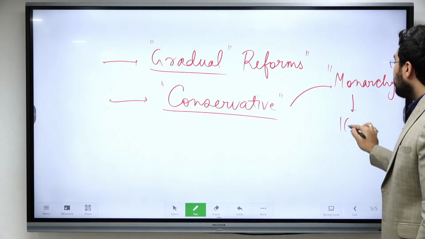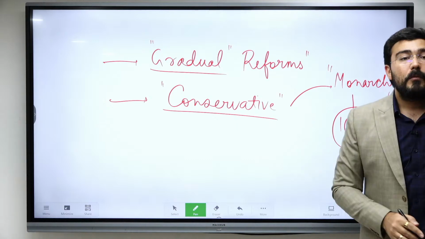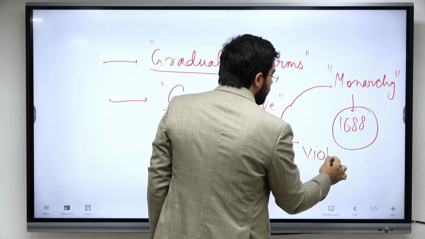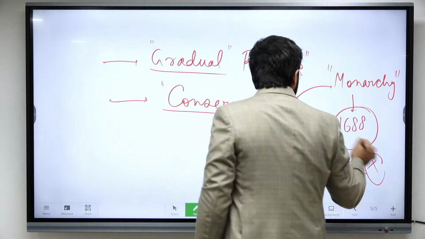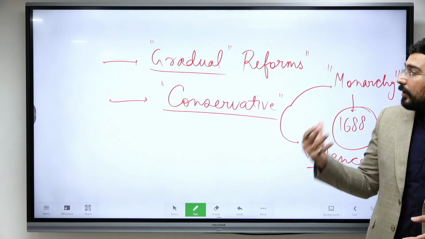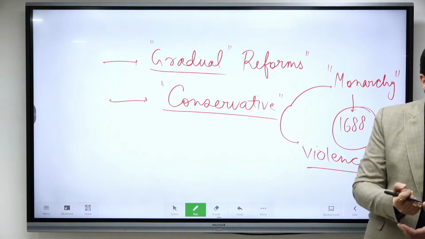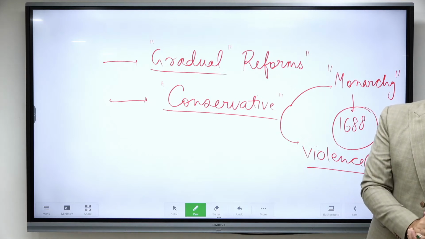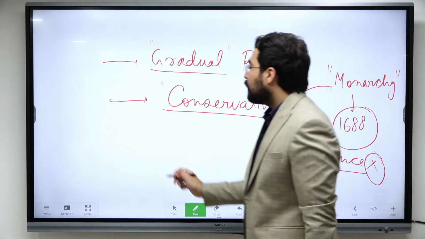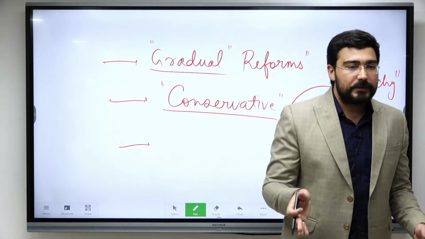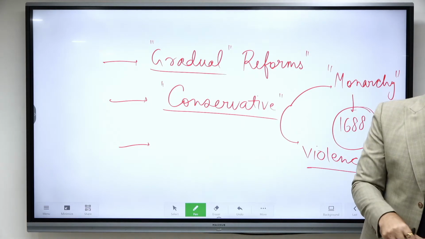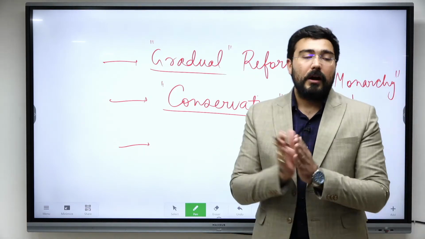This monarchy since 1688 has been a constitutional monarchy. Alright, and in general, since they believe in this monarchy, they are also against large scale violence. This should not be done. So in the 17th, 18th, 19th century, they did not have any specific revolution in their own society. Even though they were the largest colonial power and they were fighting in other lands, they were not fighting in their own country. इनके छोटे मोटे रिवोल्ट हुए, but that is because of their internal problems कि Irish versus English, Scotland versus English. But if we see overall society, they have more or less been able to maintain a large amount of peace.